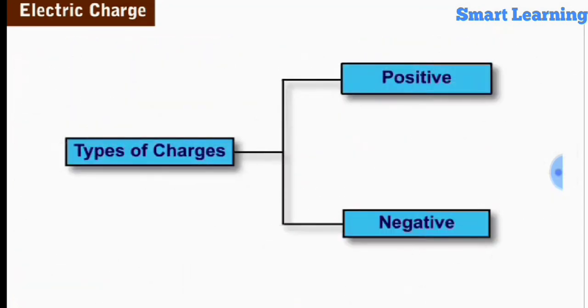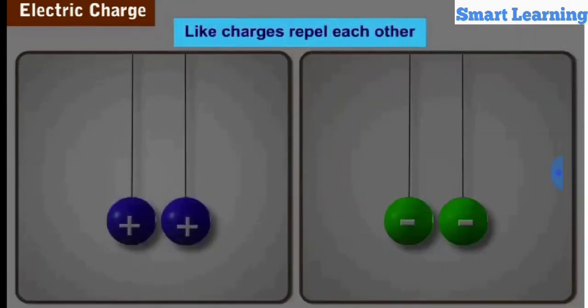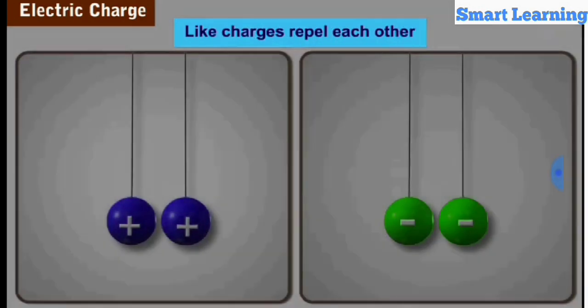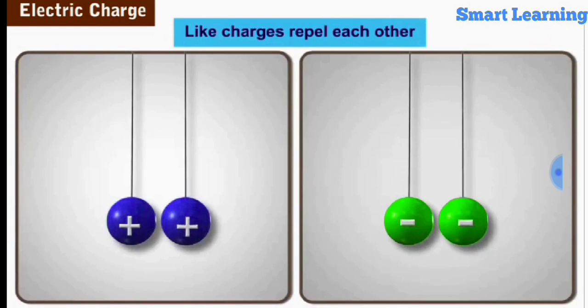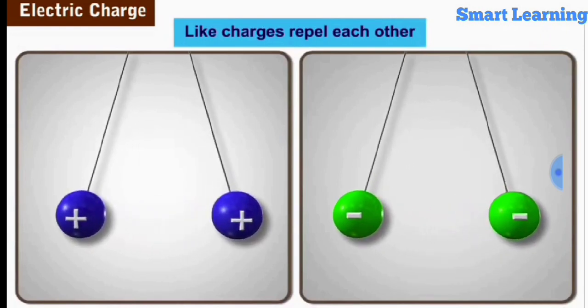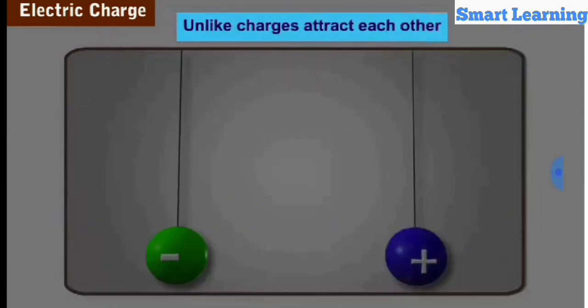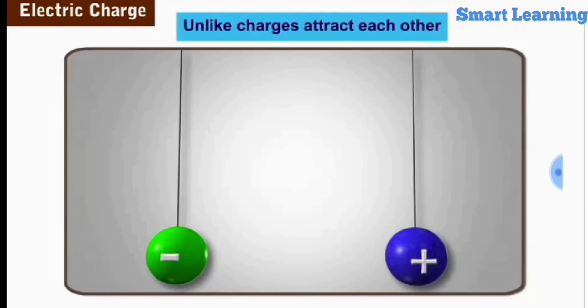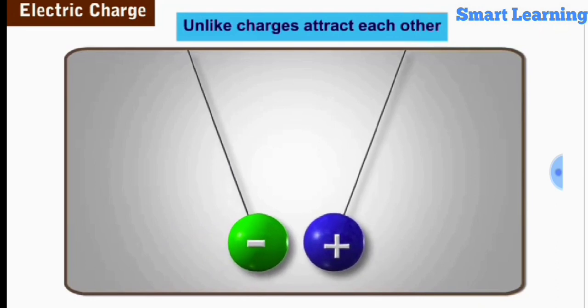From these observations, we see that there exist only two types of electric charges in nature. These are called positive and negative. It is also observed that like-charged bodies repel each other. For example, two pith balls, both carrying like charges, repel each other. Unlike charged bodies attract each other. For example, a pith ball carrying a positive charge will attract a negatively charged pith ball.